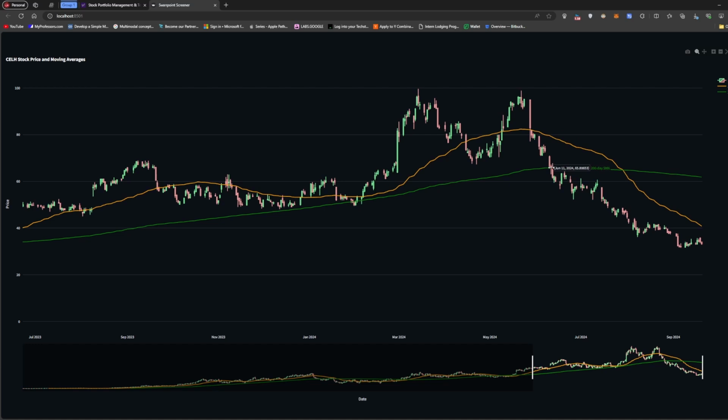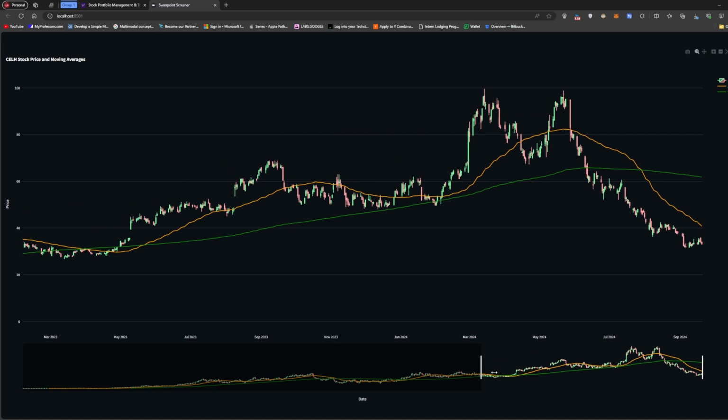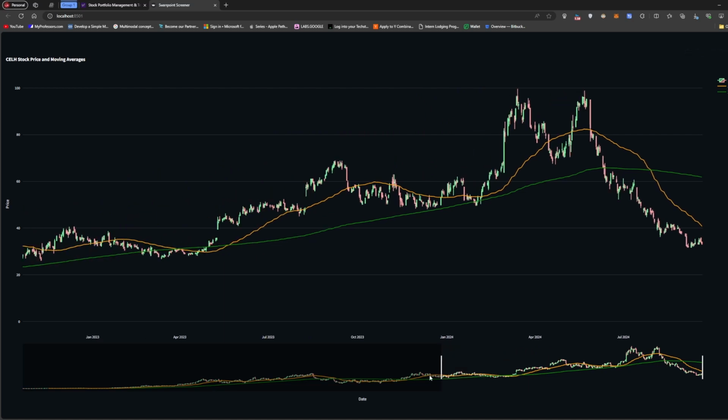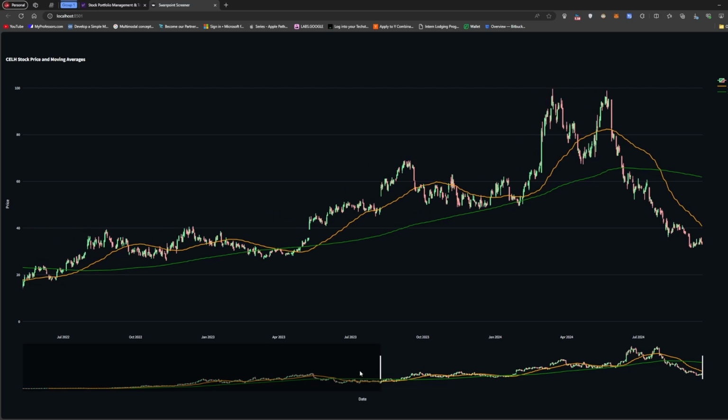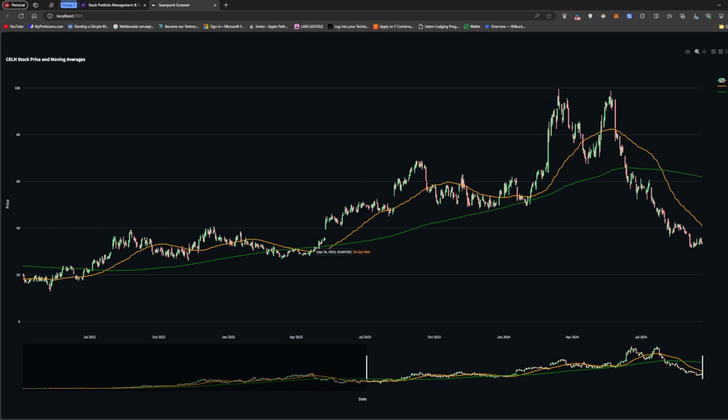I should have known, when I saw that, that something bad was going to happen, because usually when the stock breaks the 200-day moving average, it's a bad sign. So it broke through here, and it's just been falling off, falling off. When you go back in the past, you can see that it usually bounces back: a small break, then bounce back, small break, bounce back. I can even scroll back. You see it always kind of tripping and bouncing back, but this time it broke through and has just been crashing down.